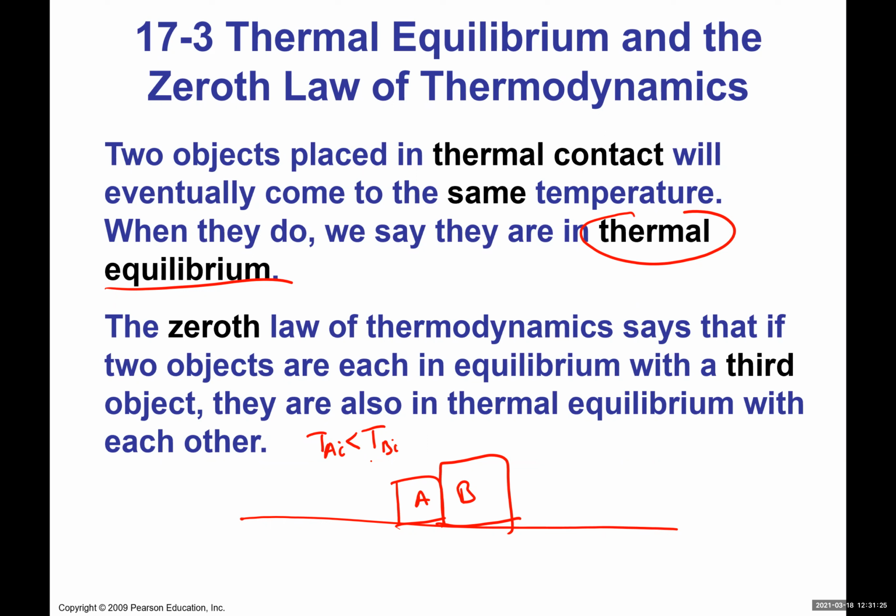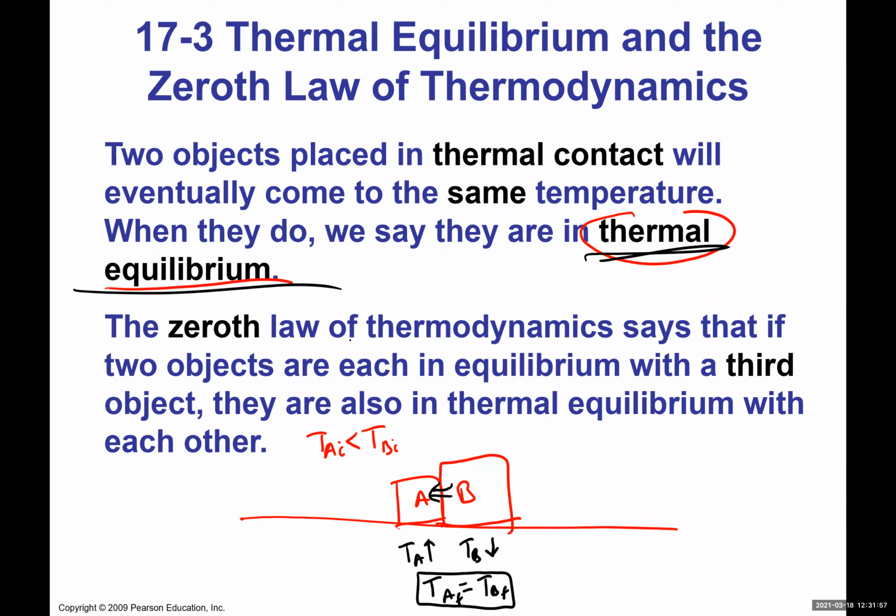And again, because B is hotter than A, there's going to be a transfer of energy going from B to A, hot to cold. The temperature of B will decrease and the temperature of A will increase, until eventually the final temperatures of A and B are exactly the same. Then we can say that they reached thermal equilibrium.